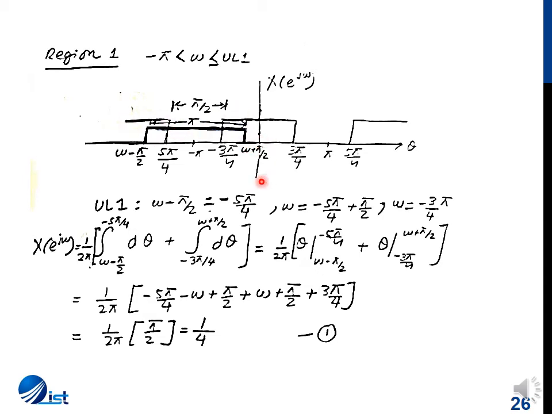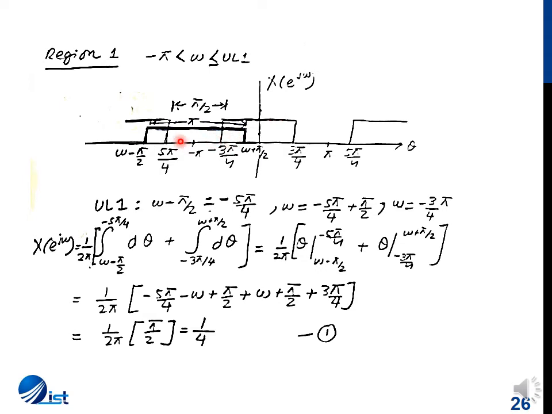Because of this, we'll be having 5 regions. The first region is in such a way that the shorter function, or X2 of e^{j(ω−θ)}, will be overlapping with both these pulses. Then the next range will be when this shorter function is just partially overlapping with the main center of this X1 of e^{jθ}.